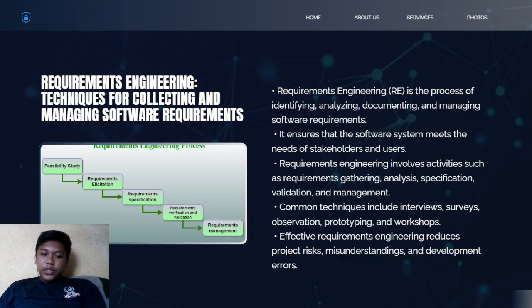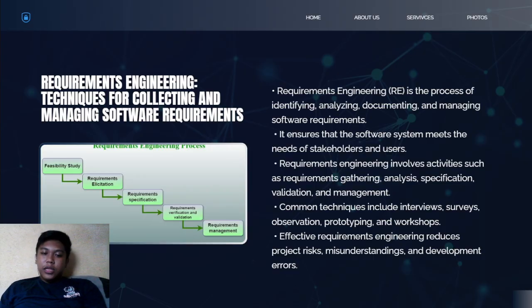And then observation, where developers study how users perform their tasks. And then next is prototyping, where early versions of the system are created, and workshops, where stakeholders collaborate to define requirements.